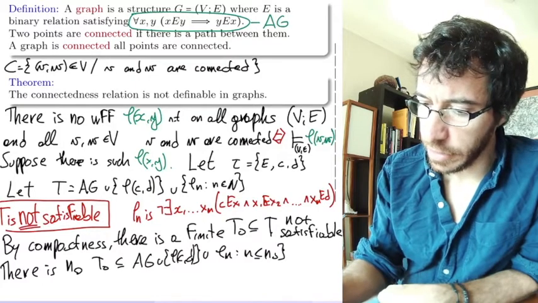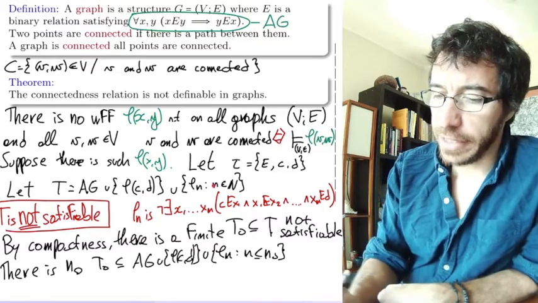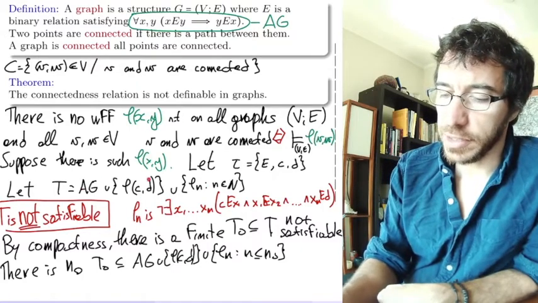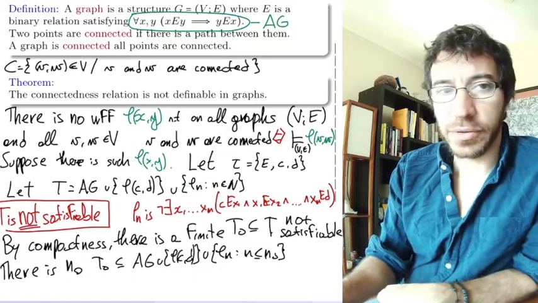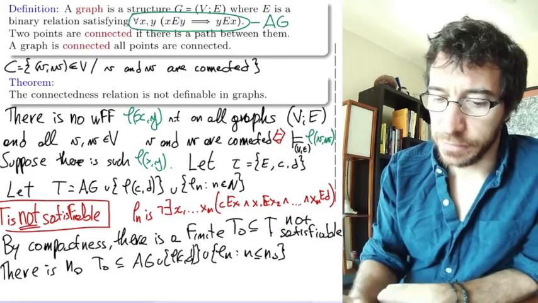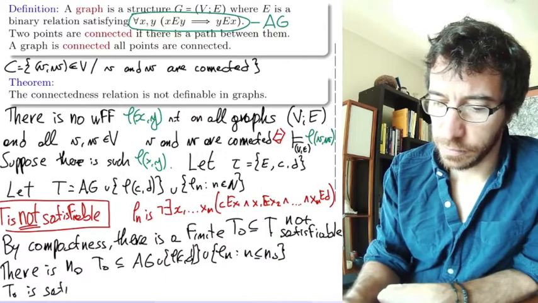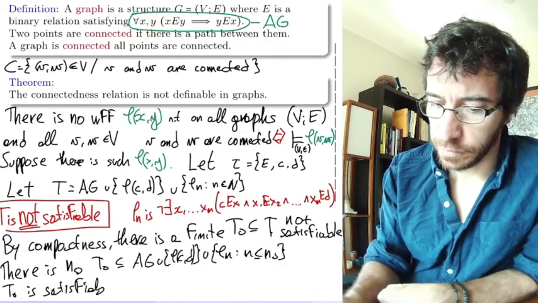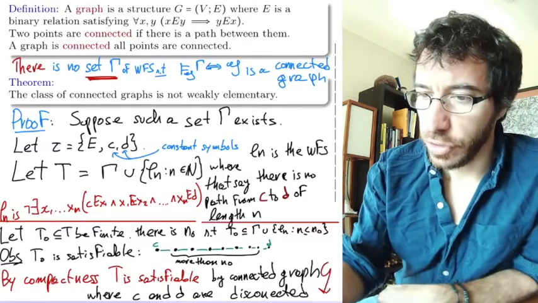If T0 is a subset of all of these and it's finite, well, it might contain this one, it might contain this one, but it can only contain finitely many of these guys. So there is a bound on which one it can contain, and then T0 has a model. It is satisfiable by the same model that we have in the previous slide.